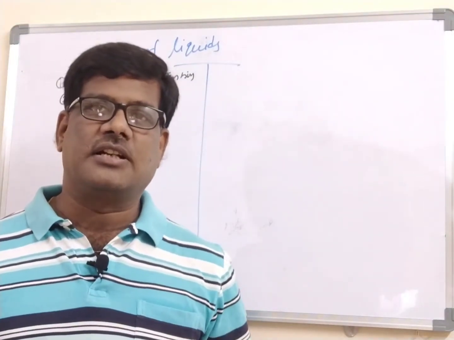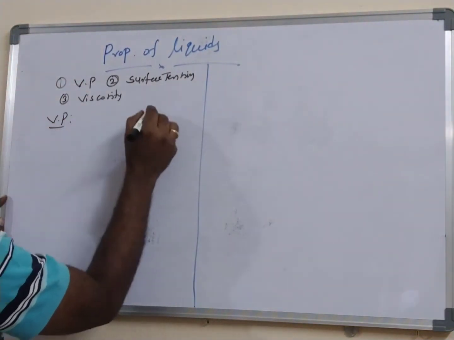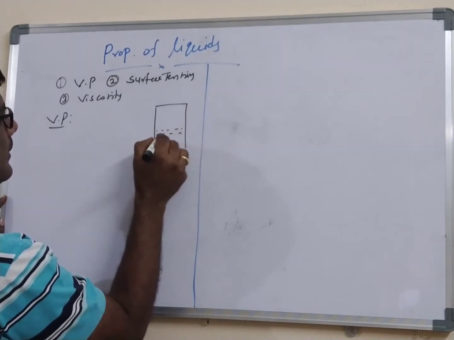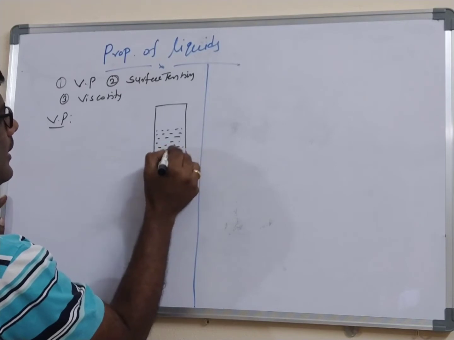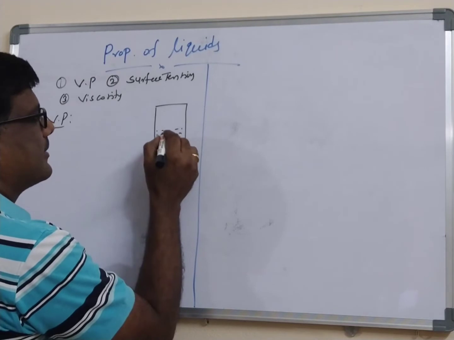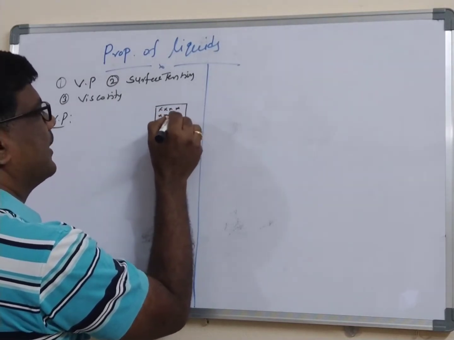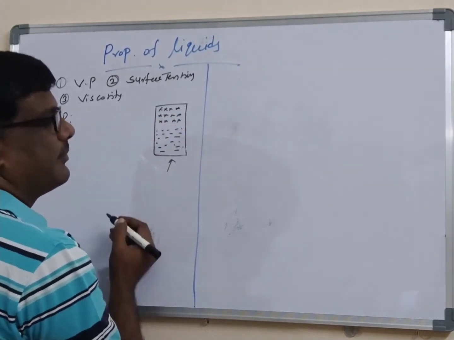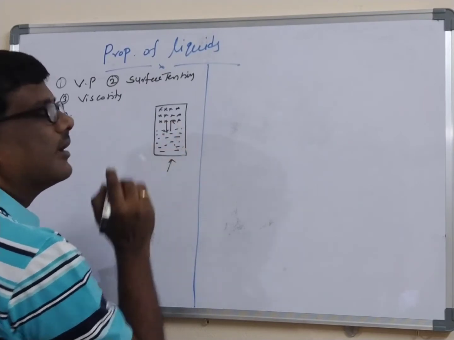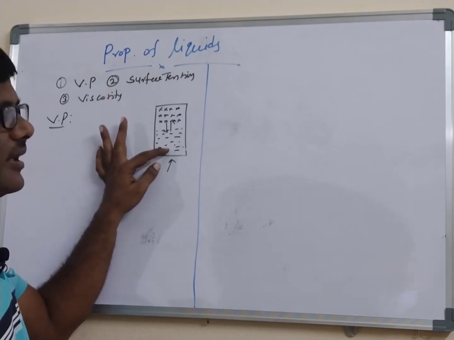First one I am taking is called the vapor pressure. Let us take a closed vessel which is filled with water up to half, and which is heated to high temperature. Immediately some of the water converts into vapor. Let us say these are the vapors. On heating, water turns into vapor. Now, at a particular position, the vapor will be in equilibrium with the water.